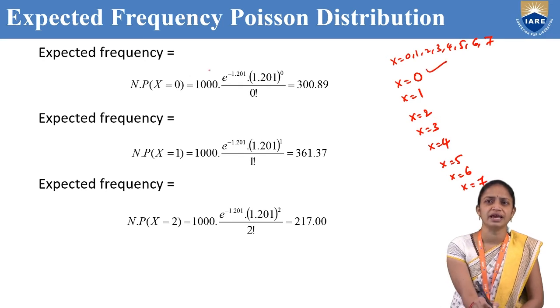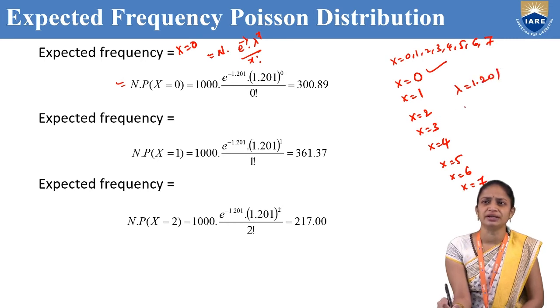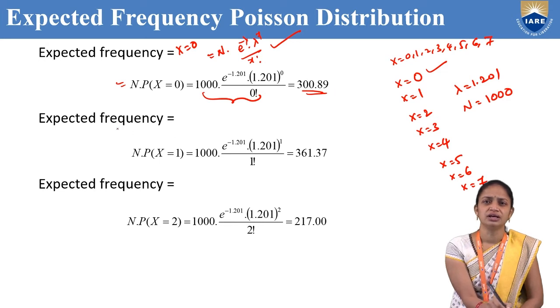So now I am finding for x equal to 0. The expected frequency for x equal to 0 is N into P of X equal to 0. The main formula is N into e power minus lambda, lambda power x by x factorial. Here the lambda value is 1.201 and capital N value is 1000. So n is 1000, e power minus 1.201 into 1.201 whole power 0 by 0 factorial. After simplification, we will get 300.89.